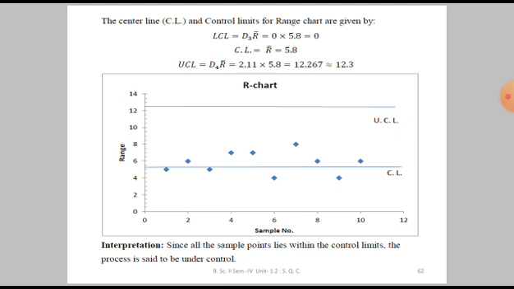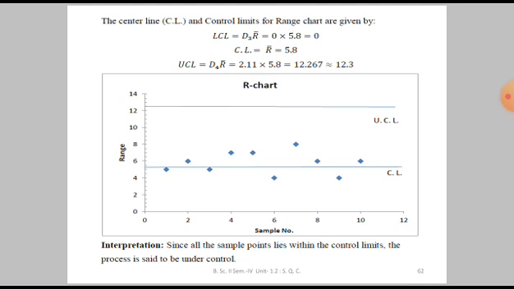Now here you can see the picture where the chart is constructed. Along the horizontal axis, the x-axis, we have taken the sample number. On the vertical axis, we have taken the values of range. Then first of all, plot these control limits.